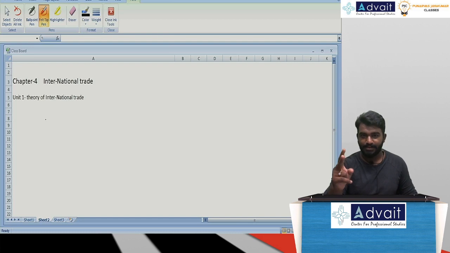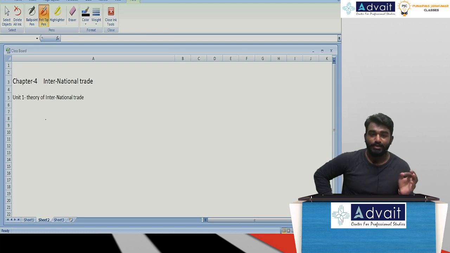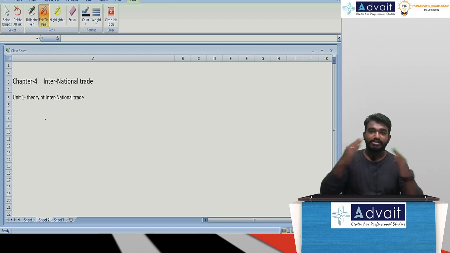What is the second important theory? Absolute advantage theory. Sir, what is this absolute advantage theory? Remember, this theory was developed by Adam Smith. He stated that this is not a zero-sum game. The mercantile view was a zero-sum game, but in the absolute advantage theory, both the nations involved in international trade are going to gain.